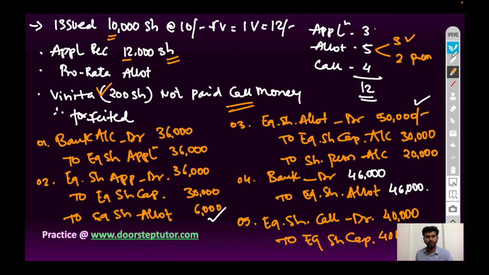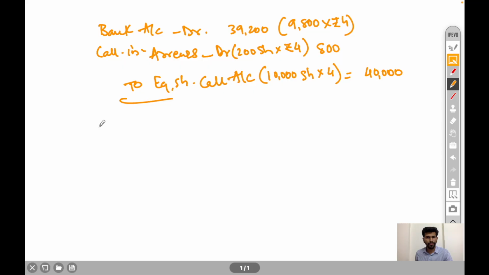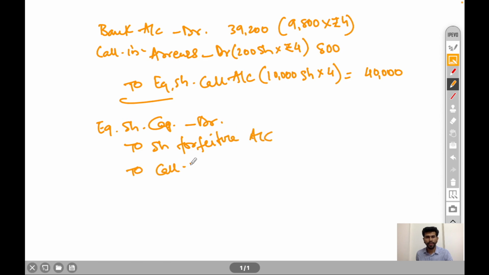Now, company forfeited the shares of Vinita after call money. Next journal entry will be forfeiture of shares. So, equity share capital account debit to share forfeited account to call in arrears account.